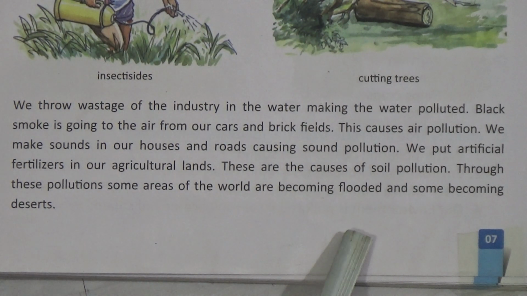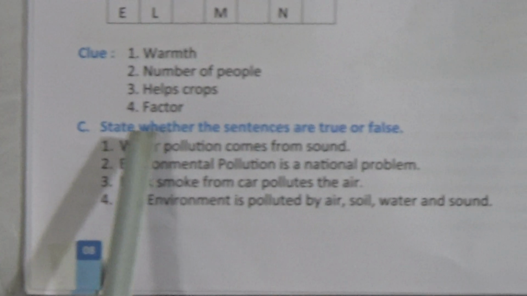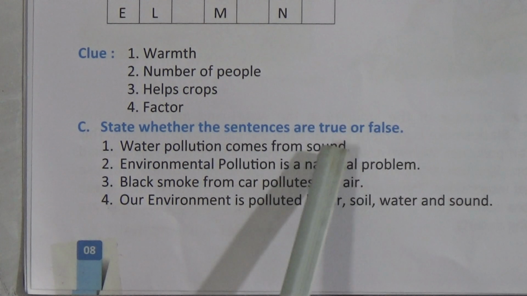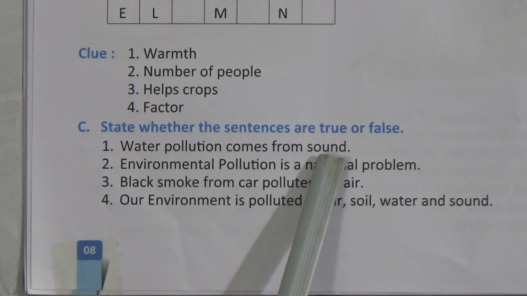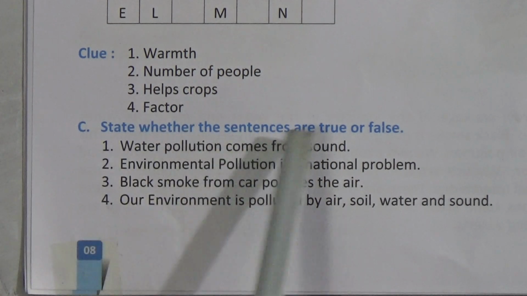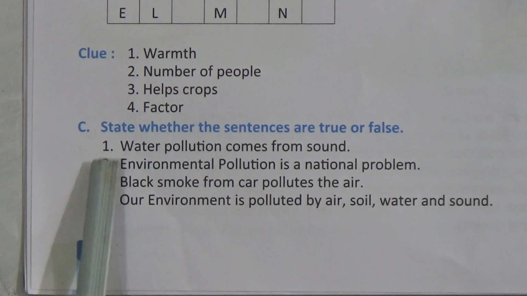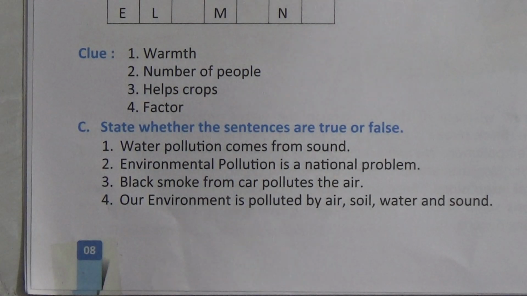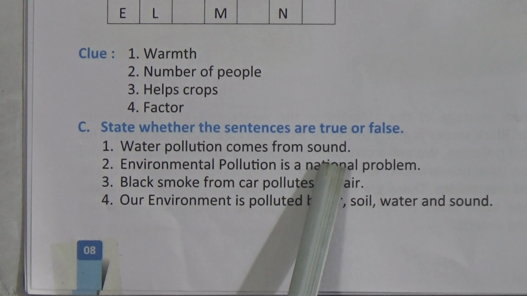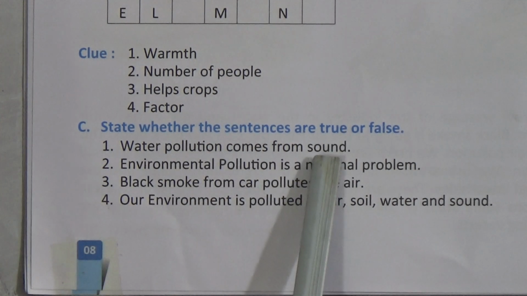Now students, come to page number 8. Here you can see some sentences are given for you. You have to find out whether these statements are true or false. So let's read the question. State whether the statements are true or false. First one, the statement is: water pollution comes from sound. I am repeating, water pollution comes from sound.